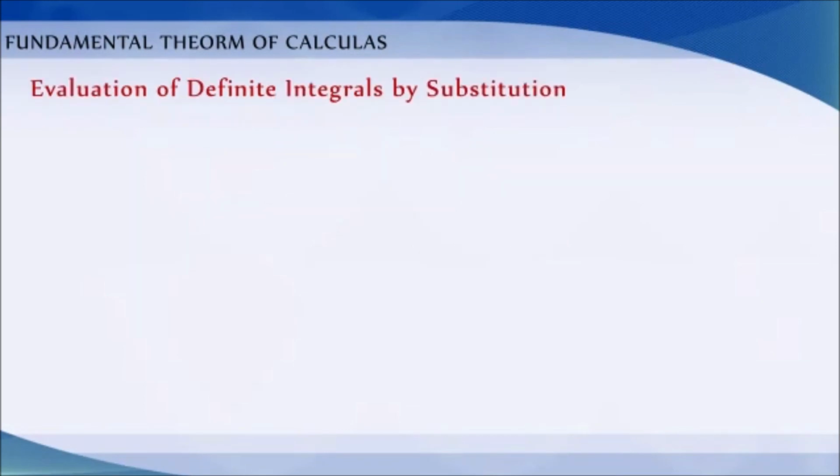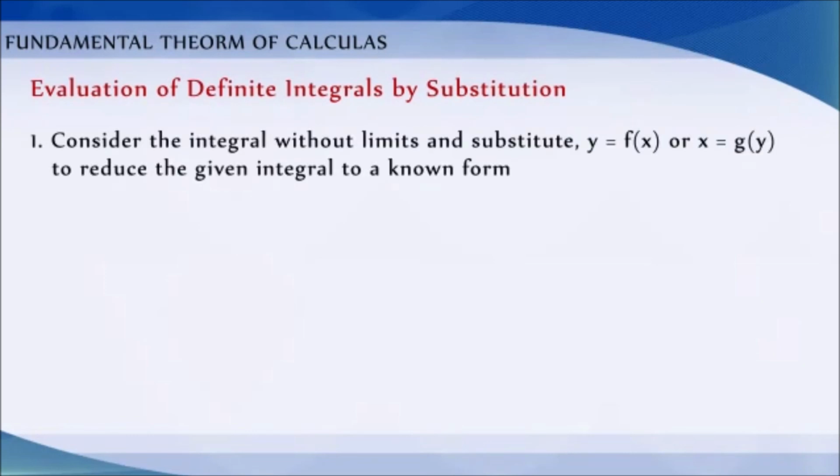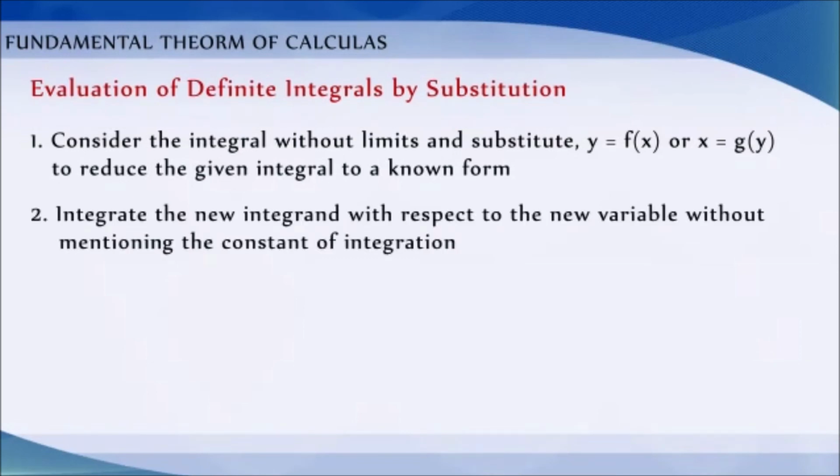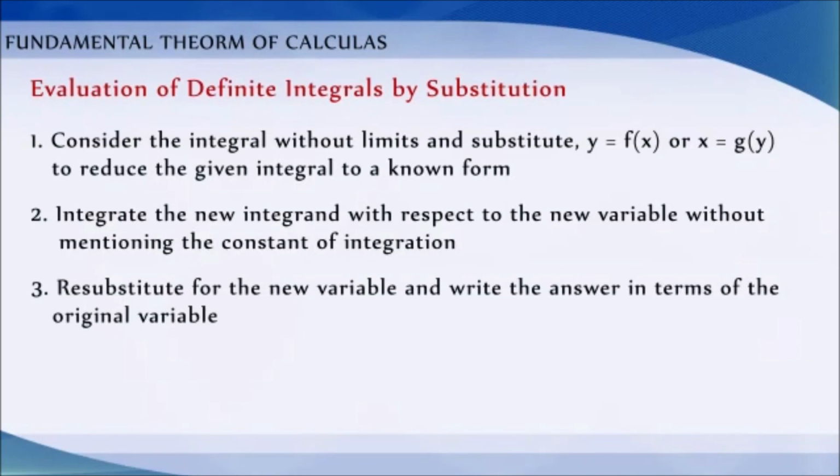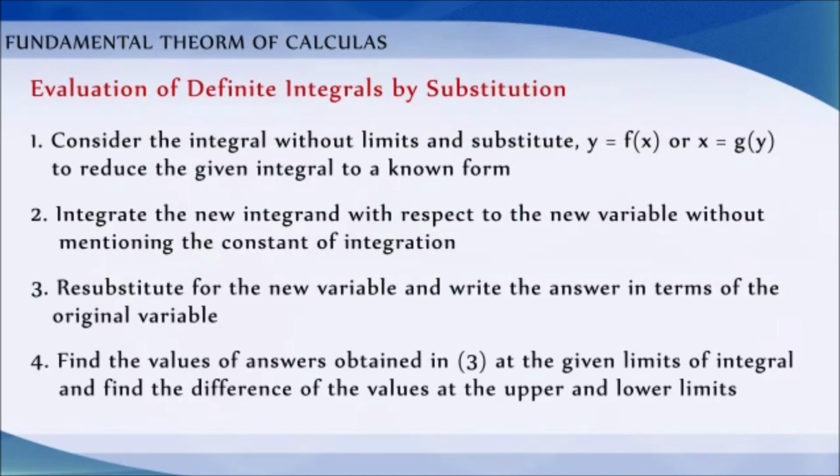Evaluation of definite integrals by substitution. Step 1. Consider the integral without limits and substitute y is equal to f of x or x is equal to g of y to reduce the given integral to a known form. Step 2. Integrate the new integrand with respect to the new variable without mentioning the constant of integration. Step 3. Resubstitute for the new variable and write the answer in terms of the original variable. Step 4. Find the values of the answer obtained in step 3 at the given limits of integral and find the difference of the values at the upper and lower limits.